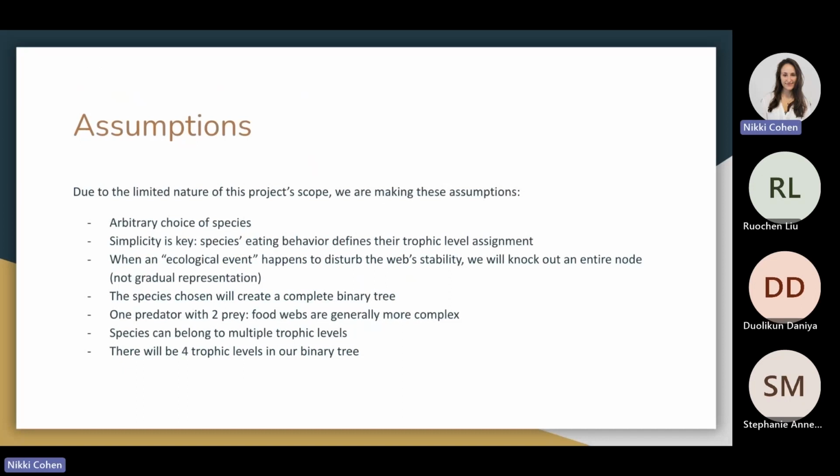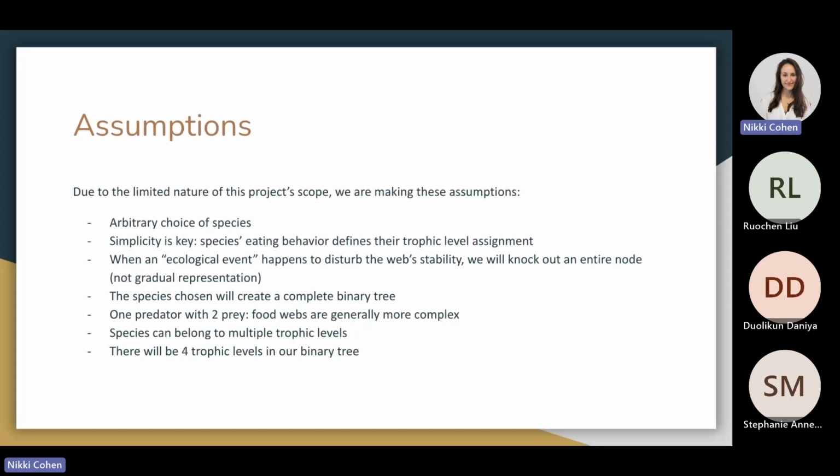And with regard to the max heap, we are making a few assumptions as well. The species that are chosen for this project will create a complete binary tree. We are only associating one predator with two prey to fulfill the binary tree requirement, though food webs, as we know, are much more complex than that. It's not a strict hierarchy in reality.